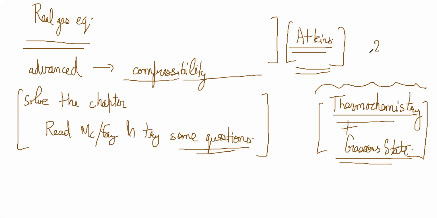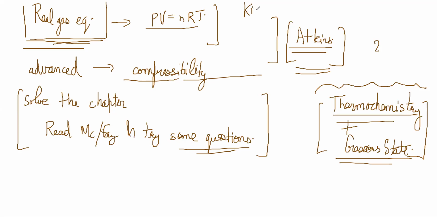Ultimately, it is PV is equal to nRT. That's all there is to it. And the real gas equation. We haven't done real gas. The real gas equation and PV is equal to nRT is the whole chapter. And the other thing that is there is kinetic theory of gases assumptions. What are the assumptions and what are the consequences?